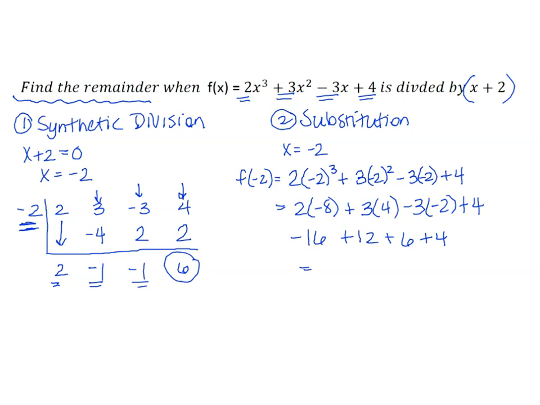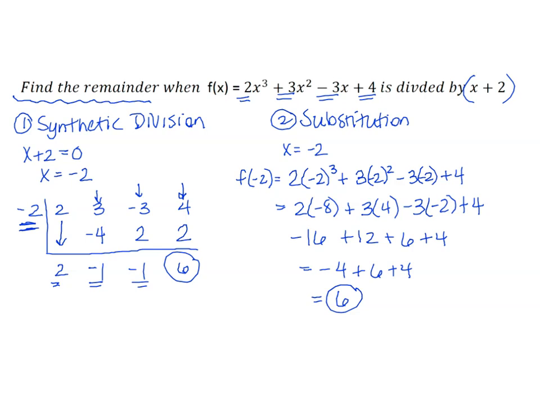So now I just go from left to right. Negative 16 plus 12 is negative 4. And negative 4 plus 6 and then plus 4 gives me 6. So I think synthetic division is faster and easier, but know that you do have 2 options.